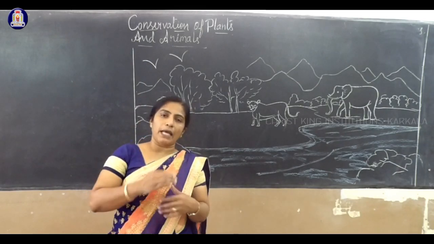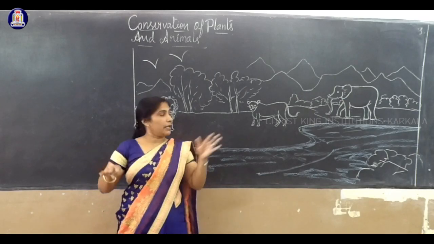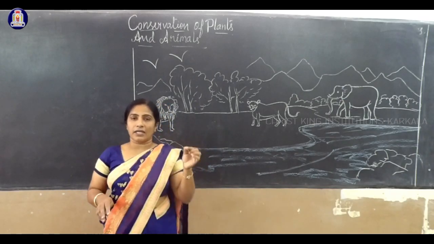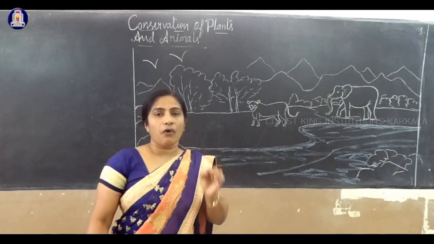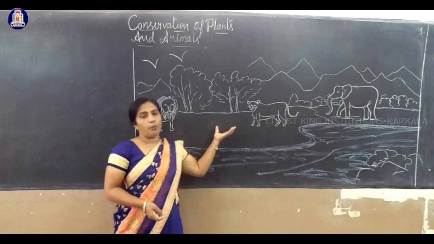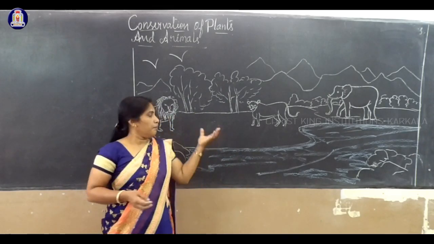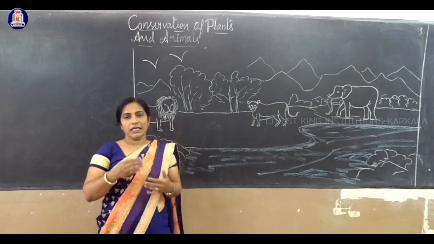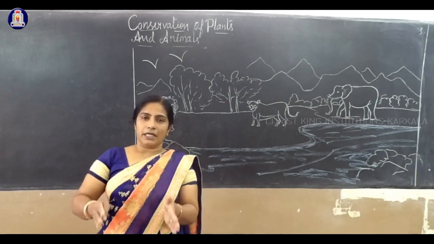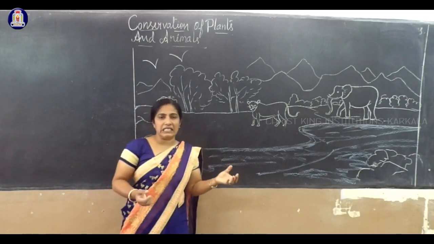If we remove the plants again and again in one area, that is nothing but deforestation: clearing a forest area and making it open land for different purposes. Because of human desire, nowadays we are removing forest areas, plants, trees, etc.